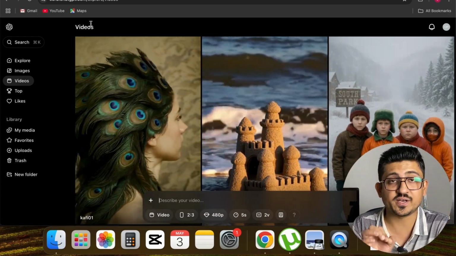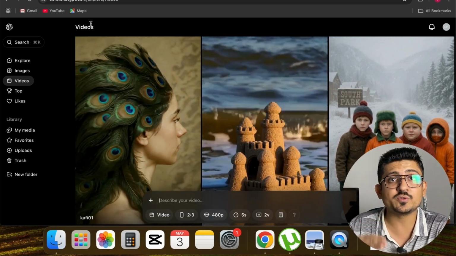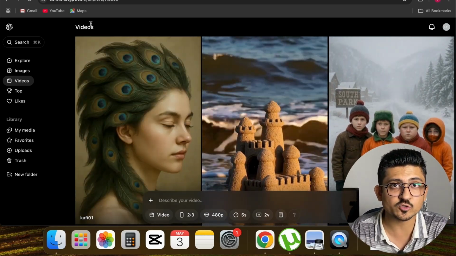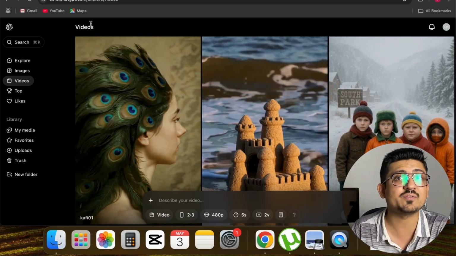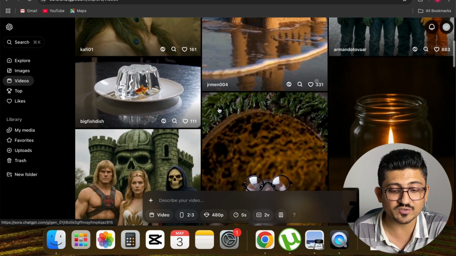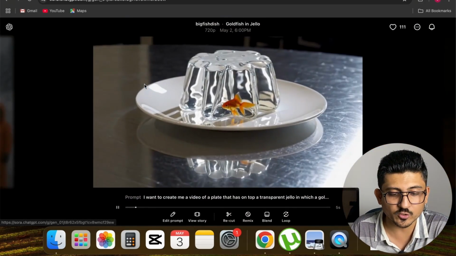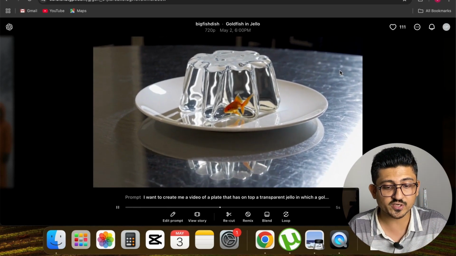So you can see that there are some videos they are showing that have been generated inside this platform. The people who are using Sora AI have generated these videos and they have made these videos public so anyone can see. So if I scroll down and check out, you can see how realistic these videos are. Like if we just check some of them one by one, if I open this video, you can see that this is a fish inside a jelly.